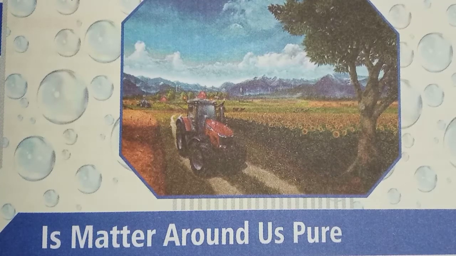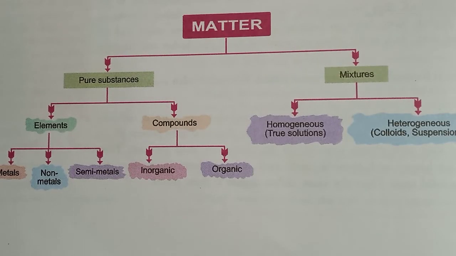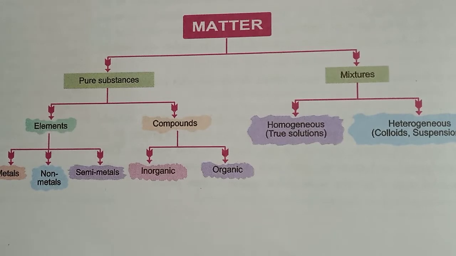Okay, part 5. Last class we learned about pure substances and mixtures. In pure substances we have elements and compounds. What is meant by elements? What are compounds? Then we read about mixtures. Mixtures are of two types, homogeneous and heterogeneous. These have different kinds of solutions: true solution, colloidal solution and suspension. Understood? So today we are going to see separating the components of a mixture.